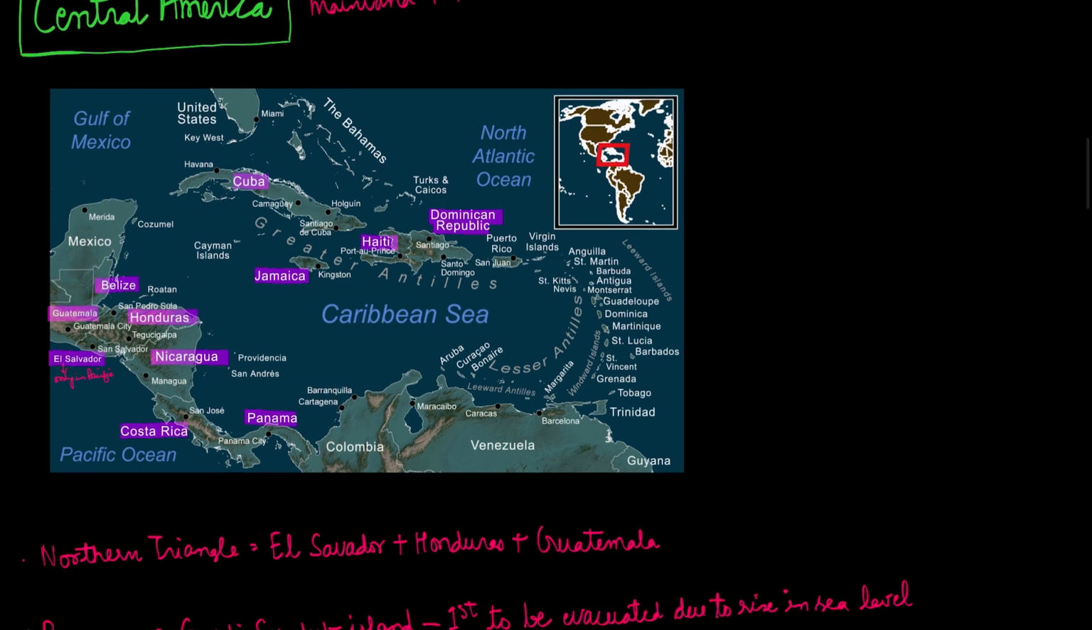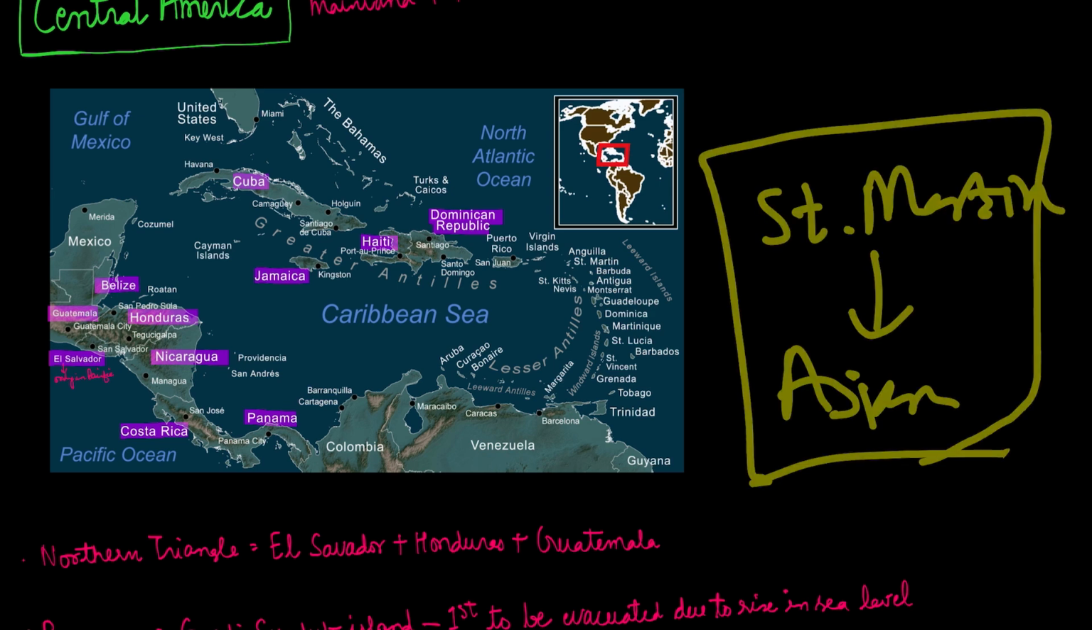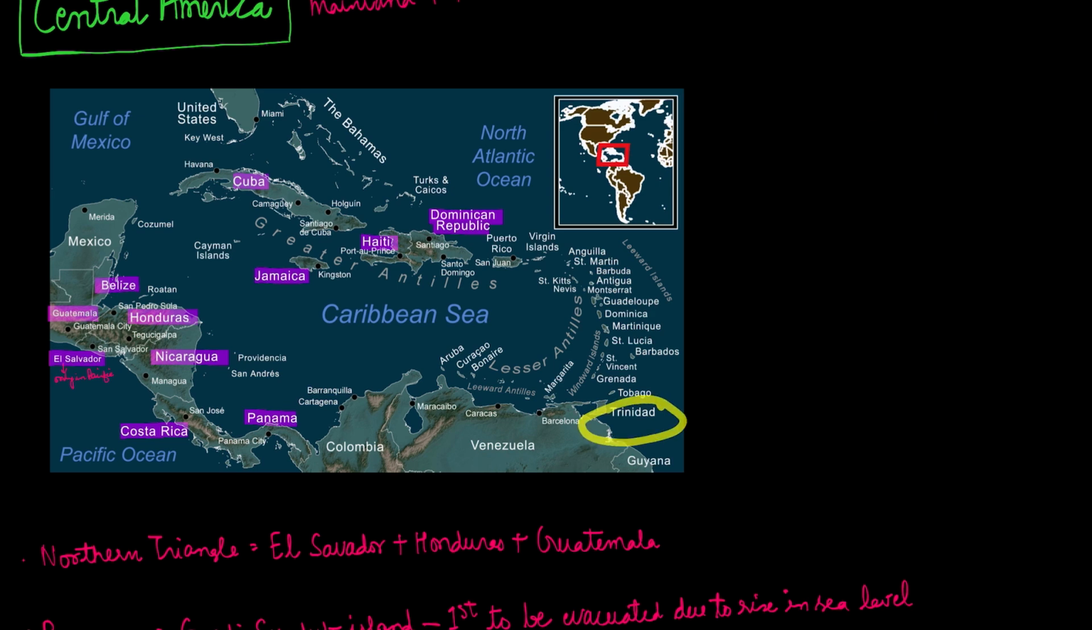So the Antilles countries are Cuba, Jamaica, Haiti, Dominican Republic. These are the Bahama Islands. This is Miami and some other islands over here. Saint Martin Islands of another country was also in news, which was in Asia. Let me know in the comments. So this is Trinidad and Tobago. They were also in news.